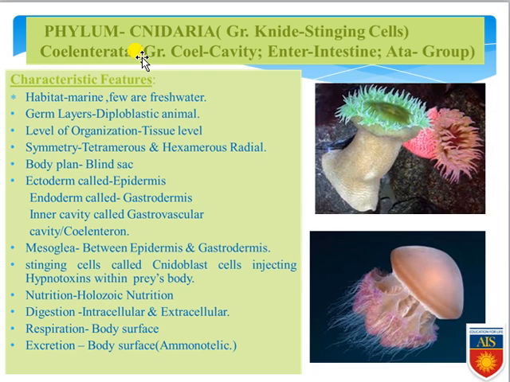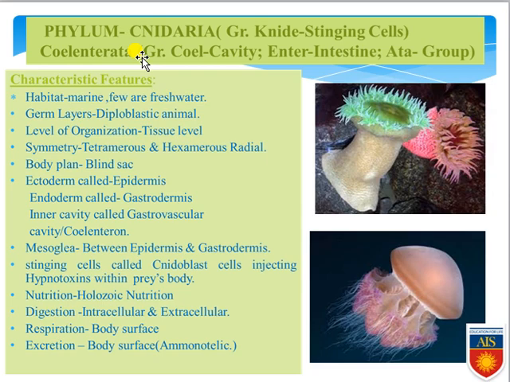As an example, Hydra. They have two germ layers, that's why they are diploblastic. But keep it in your mind, in place of the mesenchyme present in Porifera, here the mesoglea is present. The level of body organization is obviously tissue level. Symmetry, they obviously show radial symmetry.